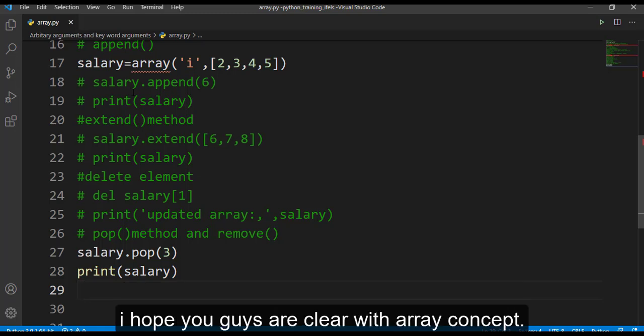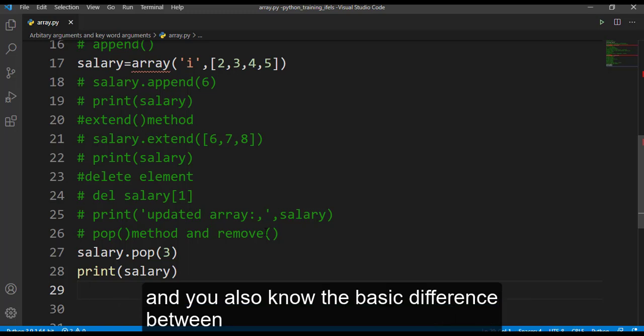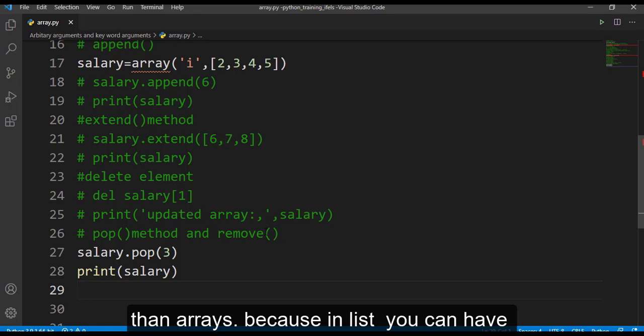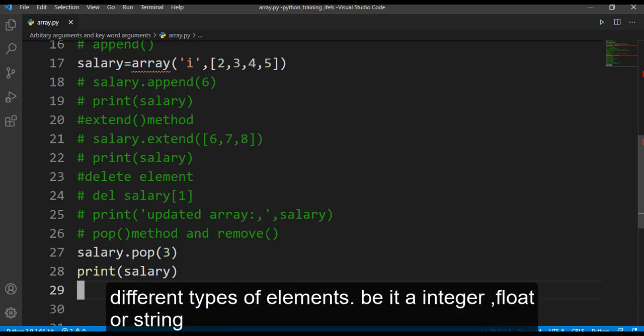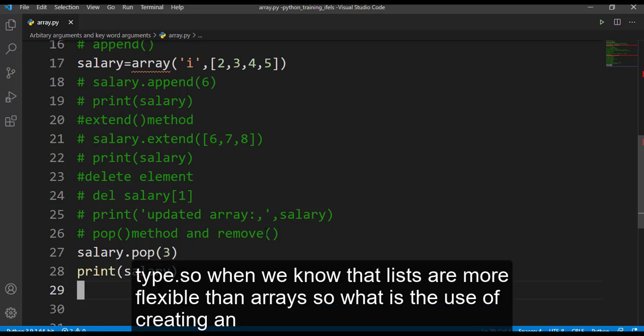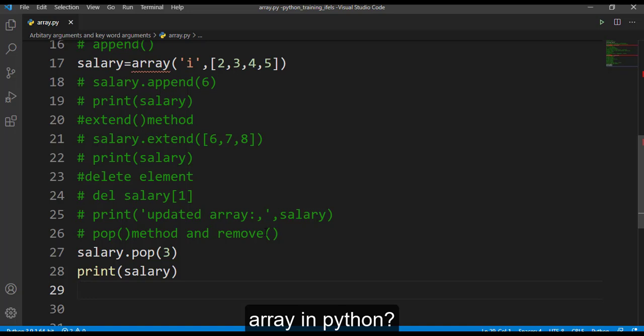I hope you are clear with the array concept we have discussed, and you also know the basic difference between array and list by now. Lists are more flexible than arrays in Python because in a list you can have different types of elements, be it an integer, float or string. But in an array you need to have values of similar type. So when we know that lists are more flexible than arrays, what is the use of creating an array in Python? Why have they created the array module?